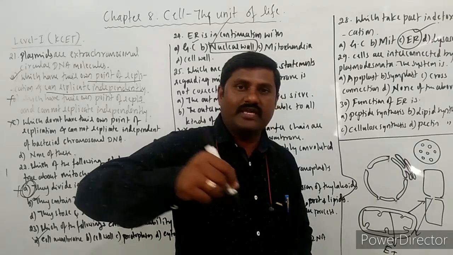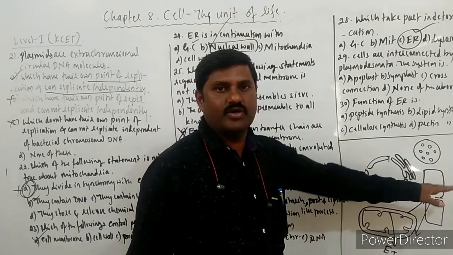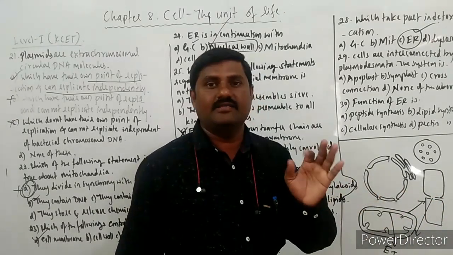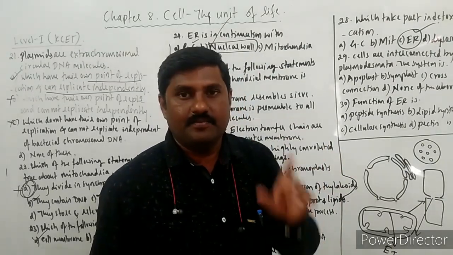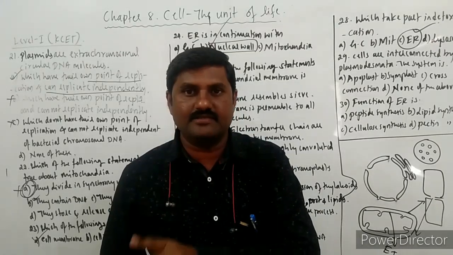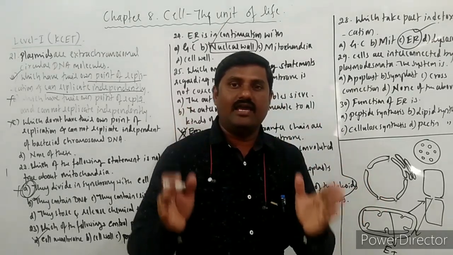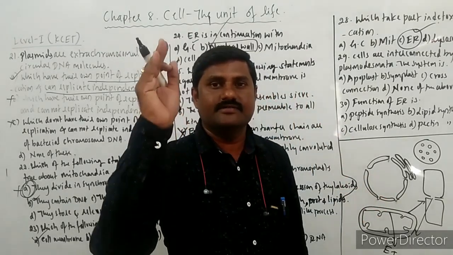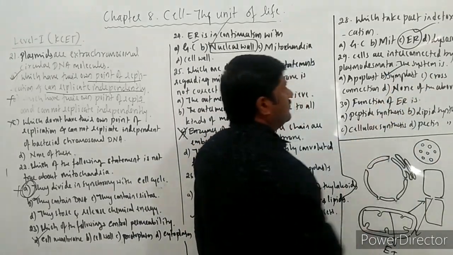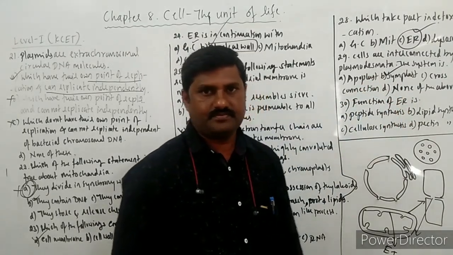The materials move through the plasmodesmata from one cell to another cell, and this kind of system is the symplast pathway. Plasmodesmata, symplast. Cell wall or intercellular spaces, that is apoplast. Diagrammatically, I have shown you clearly during the theory part. So the answer for this question is symplast, not cross connection, none of the above.